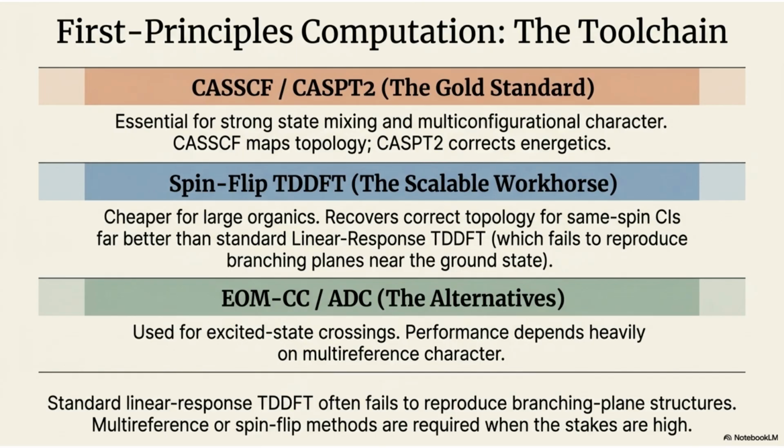In first principles computation, CASSCF and CASPT2 are the gold standard for strong state mixing. Spin-flip TDDFT is a scalable workhorse for large organics, while EOM-CC and ADC serve as alternatives for excited-state crossings.